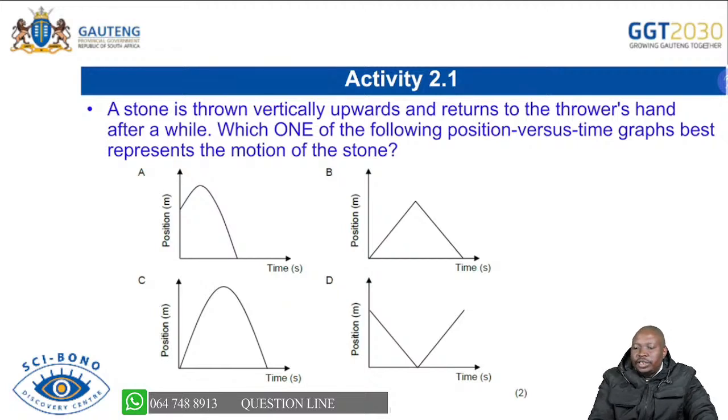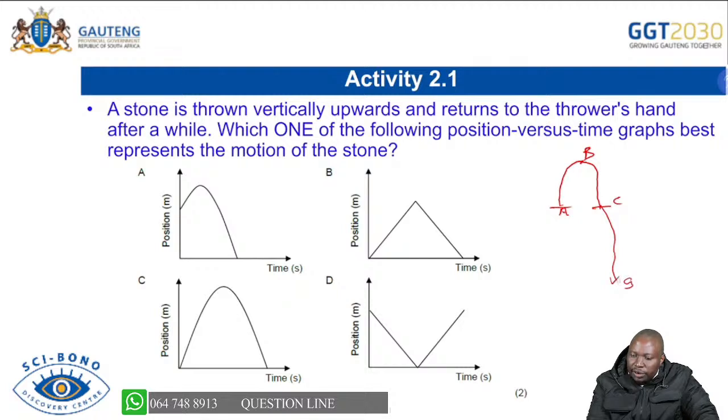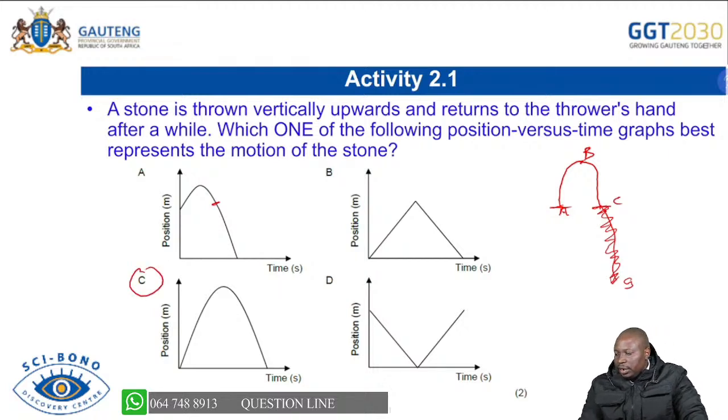So as we're drawing, you can picture the drawing that I've done before. I've drawn something like that and say this was A going to B, going to C, passing, and at the ground there is G. So already you can see that the object is thrown from A, it comes back to the thrower's hand. So it doesn't pass, so we don't have this part. So already you are able to see that C will be a correct representation of our answer, because as you look at that one, it goes up, but it passes the thrower's hand. So we'll choose C there as our answer.